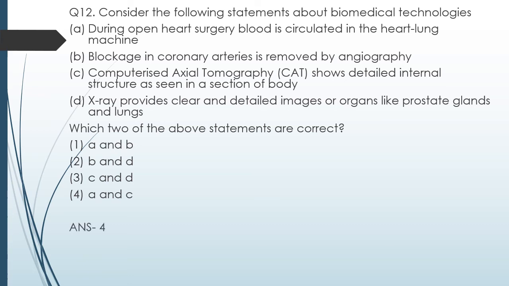The correct answer is option 4. A and C are correct. A, during open heart surgery, blood is to be circulated through machine, heart-lung machine, and option C, that is computerized axial tomography or CAT scan, shows detailed internal structure as seen in section of body. X-ray provides clear images of organs like prostate and lungs, that's incorrect. And blockage in coronary artery removed by angiography, that is also incorrect. Angiography is used just for viewing, not for removing the blockage. And X-rays are used for viewing the hard organs.